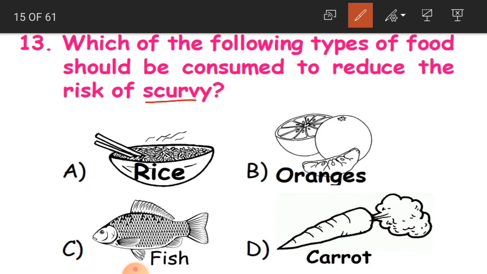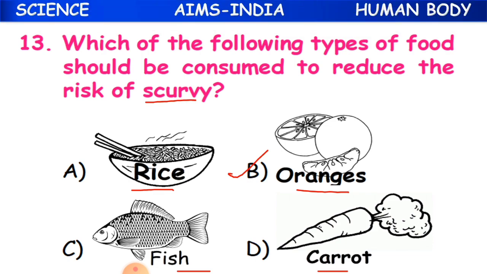Like we said, we have to take vitamin C. And where do you get this vitamin C? Whether in rice, oranges, fish or carrot. And the answer is oranges. Because as I said before, you have to take citrus fruits. Vitamin C is much available in those fruits. Oranges are the answer. They are citrus fruits.